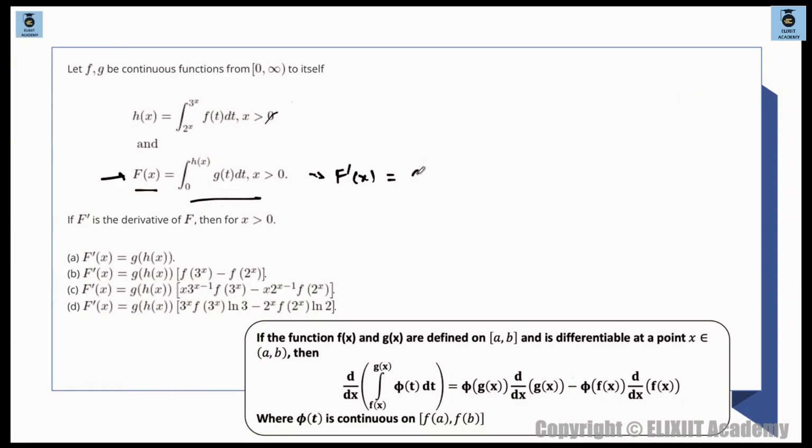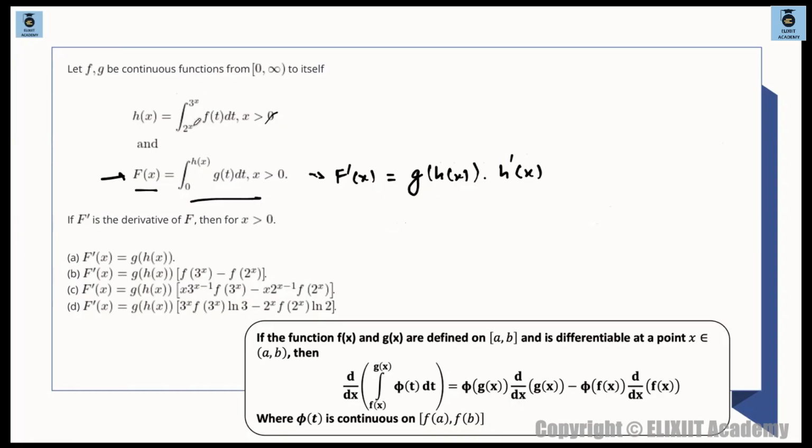this will be g of, देखो, t will be replaced by the upper limit g of h(x) into differentiation of this upper limit which is h dash of x. ठीक है, और बाकी तो माइनस 0 है, तो दैट विल गिव यू 0 ओनली. g of 0 times of differentiation of 0 is 0 only, so that will be 0. ठीक है, so this is your f dash of x. ये f dash of x है. अब मेन चीज है कि यहाँ पे h dash of x is there and h of x is also given in the question.